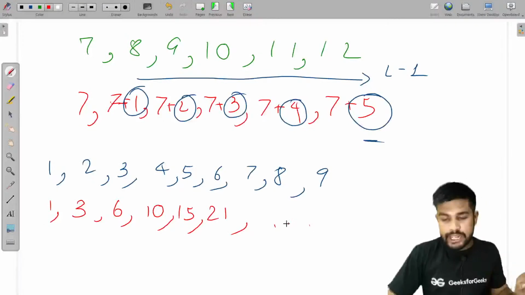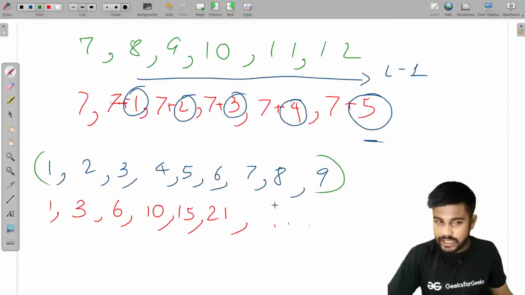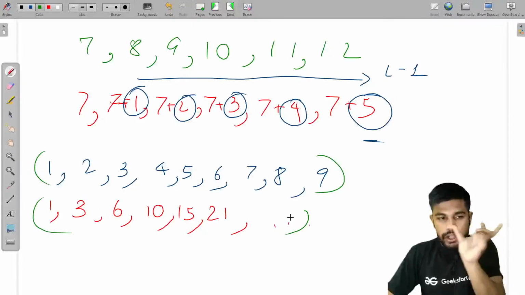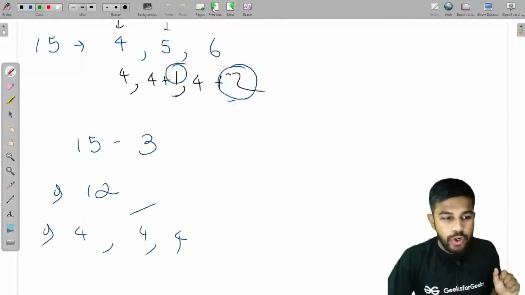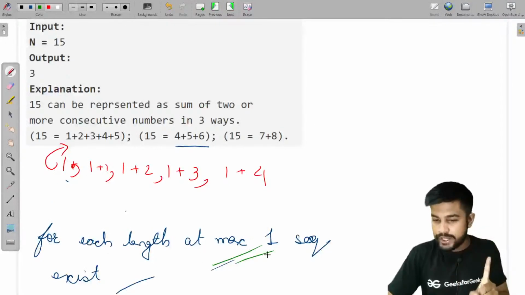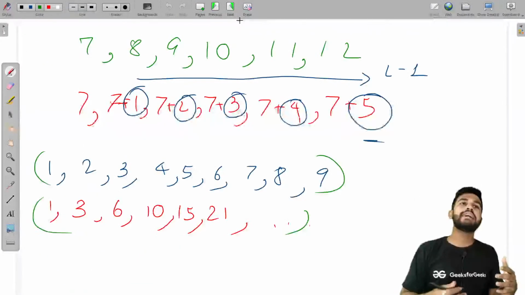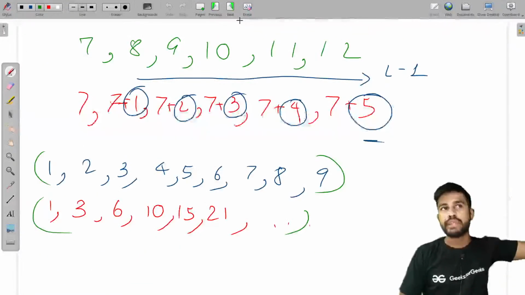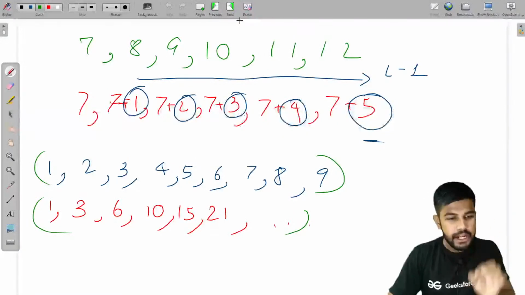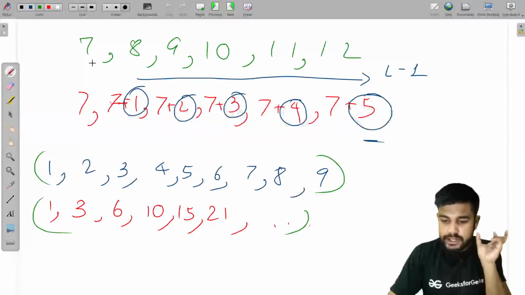Okay. So we can simply calculate a prefix sum of this array, and then we would consider all the lengths of the segment. And I told you that for each length at max one segment would exist. So we won't come to the conclusion that for a particular length there might be more than one. We just need to check whether a segment of that length can be made or not.